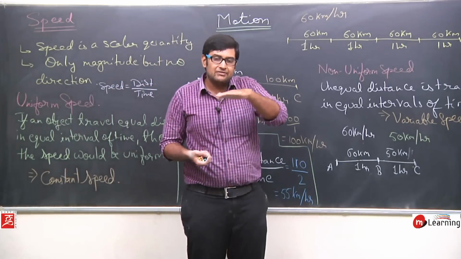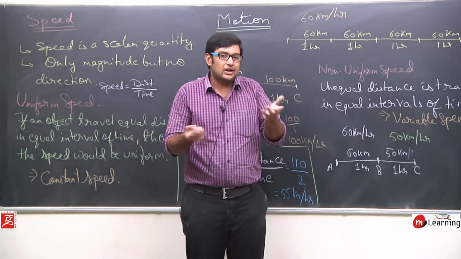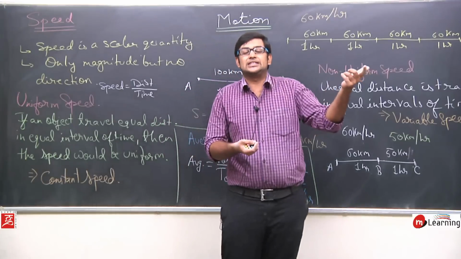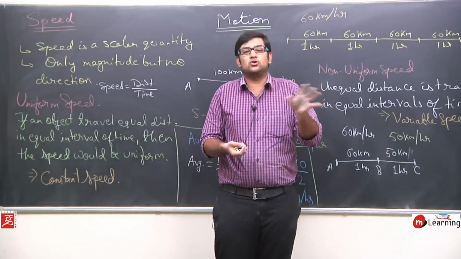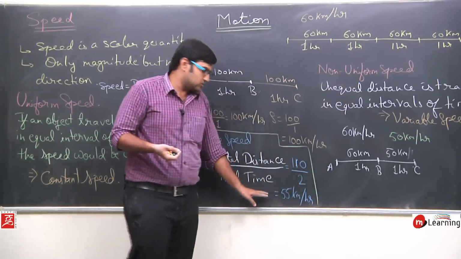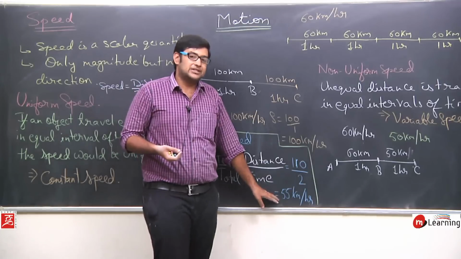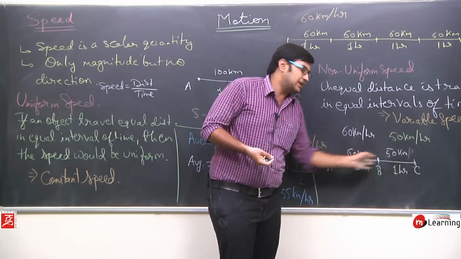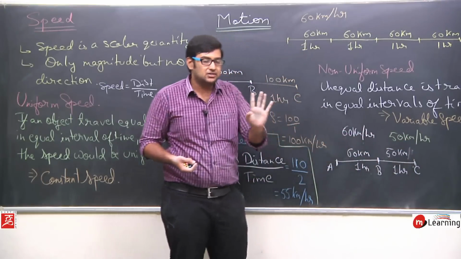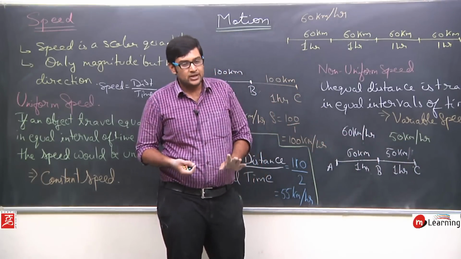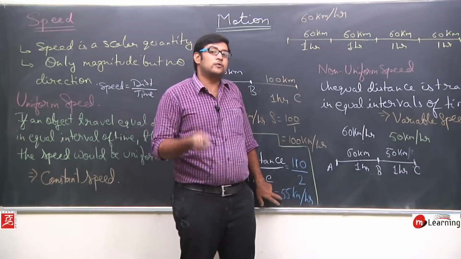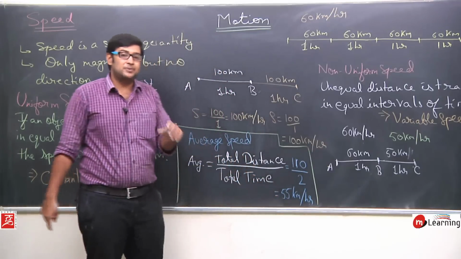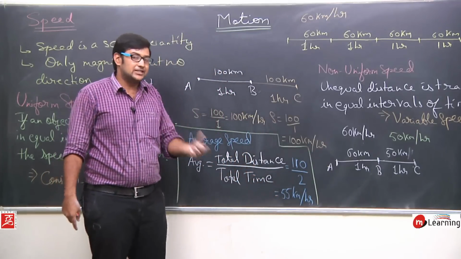This is the simple meaning, that on an average you reach your school in 10 minutes, and in between you are not traveling with the same speed. When there is a crowded place, you slow down your bicycle. When there is an open space, you speed up your bicycle. But on an average your speed comes out to be something. So here also 55 km per hour represents that if I travel on an average, the speed that I took in this journey is 55 kilometers per hour. Okay, it doesn't mean that I traveled through 55. Please remember this. This speed does not represent the speed by which I am traveling. This is just an average speed.